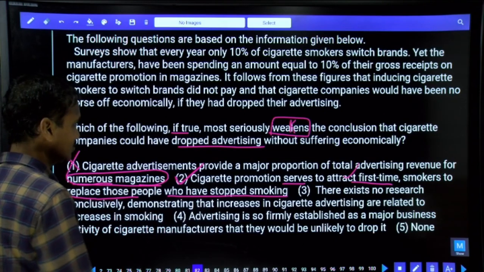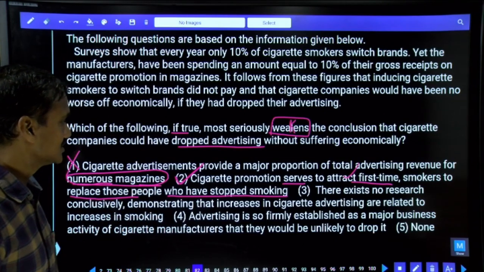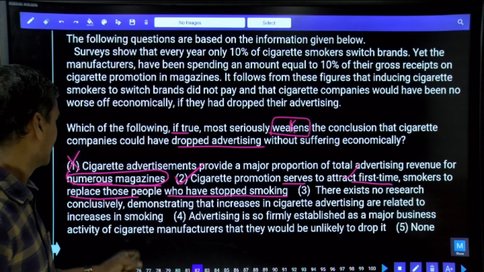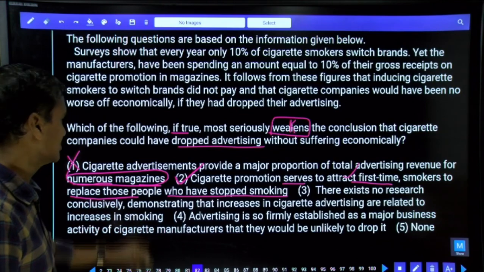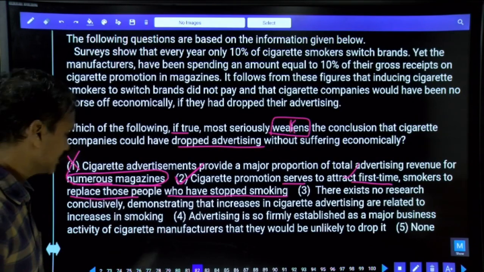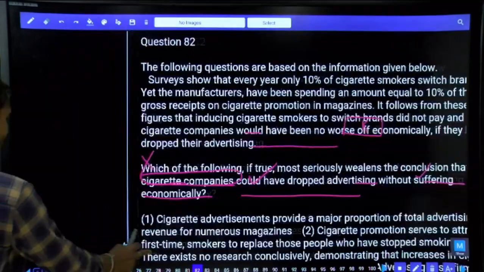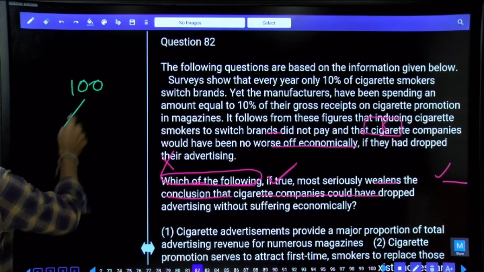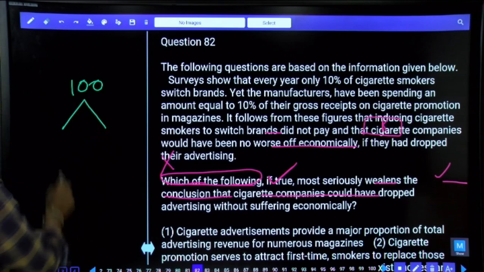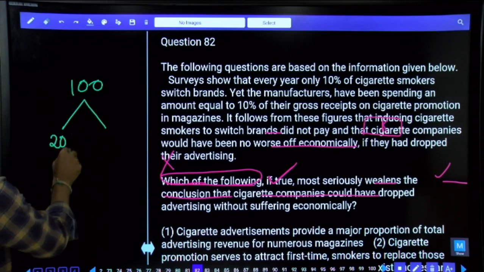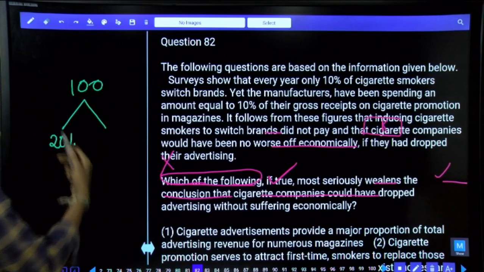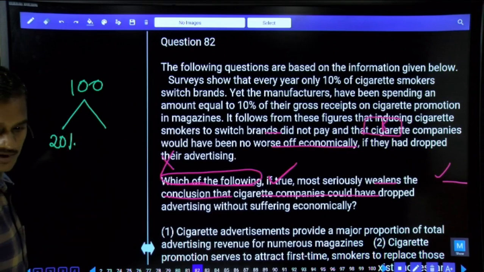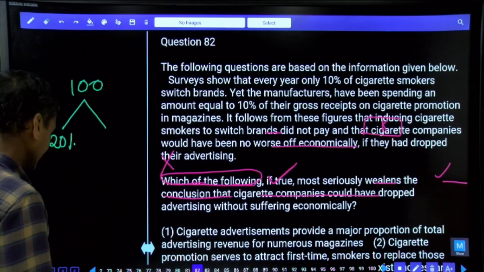And so what is your answer? Choice 2 is on. Cigarette promotion serves to attract first-time smokers to replace those people who have stopped smoking. Let us take for example, earlier there were some 100 smokers. Out of these 100 smokers, because of this awareness, let us take for example some 20% of the smokers quit smoking. As they have quit smoking, then what happened to the remaining?